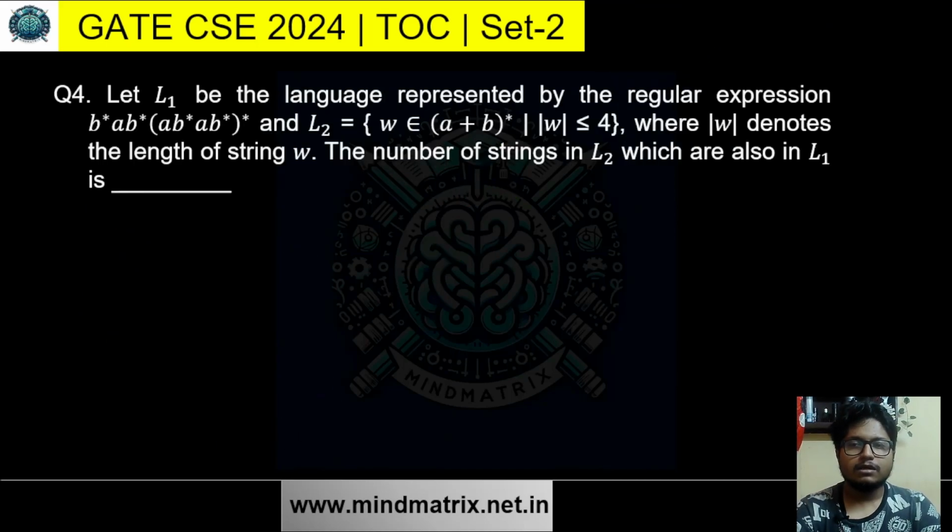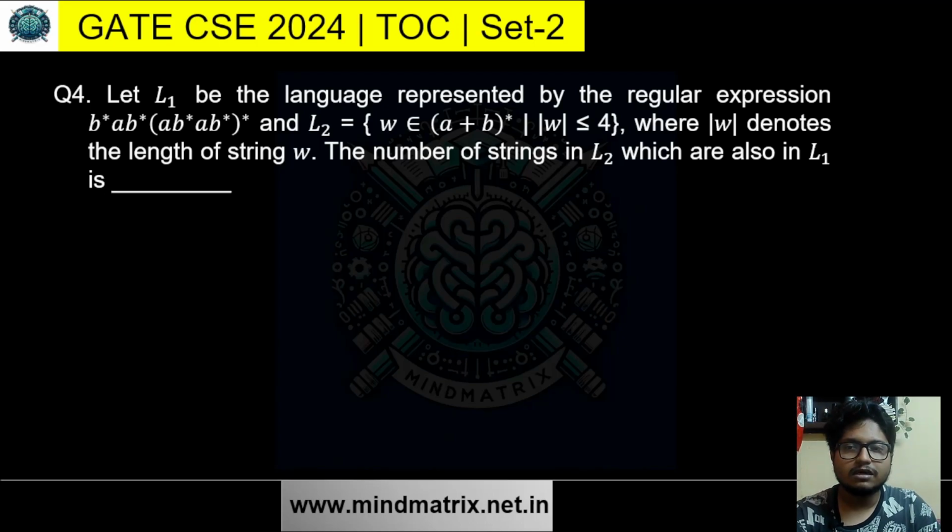Okay, moving to the last one. Actually, the questions in set 2 I think were a bit, I won't say hard, but a bit more tricky and challenging. Actually, I love to solve those problems. In set 1 the questions were more or less easy to solve, easy to comprehend or interpret. But in set 2 some of the problems were a bit challenging. This problem is very, I won't say challenging, but a nice question actually. So TOC problems were specifically good in set 2, the afternoon session.